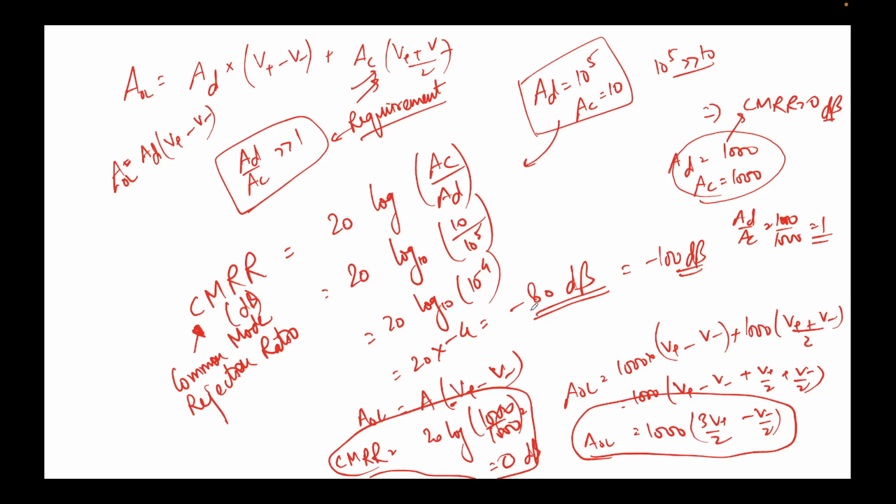In the negative side, minus 80, minus 100, minus 90, that's not acceptable. That's more than sufficient, a good enough operational amplifier as far as CMRR is concerned. There are other terms we saw. But for an ideal op-amp, the CMRR value must be infinite. So yes, the formula would be 20 times log of AD upon AC.